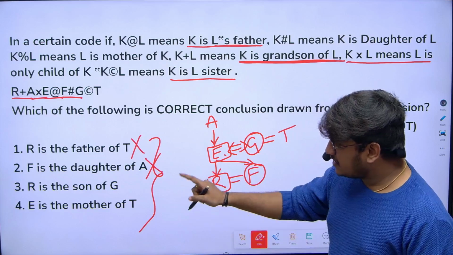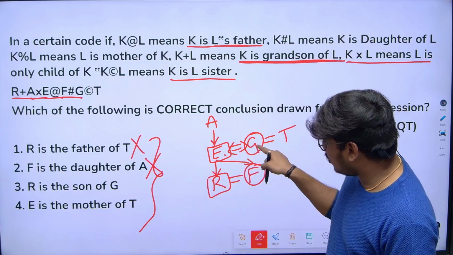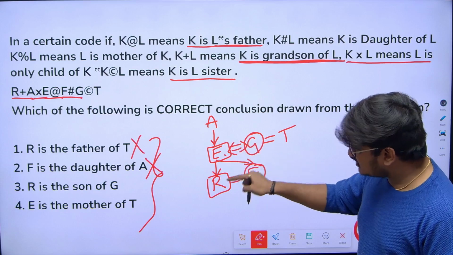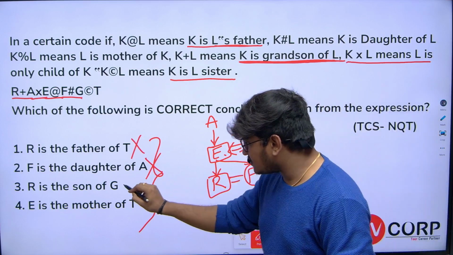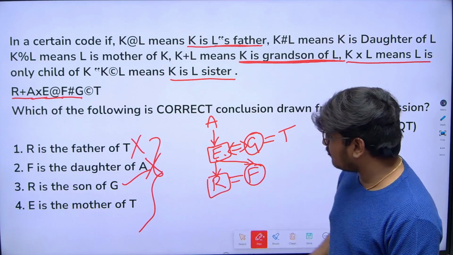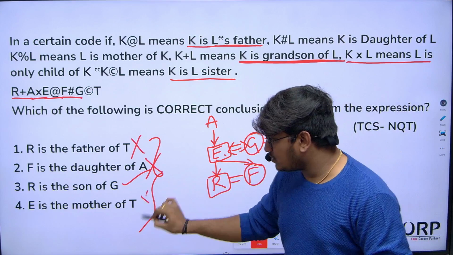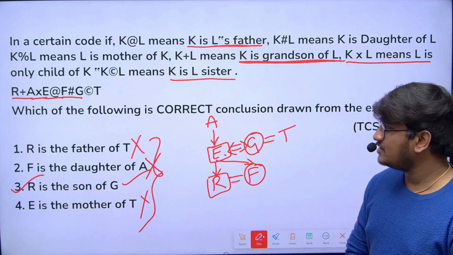Next, R is the son of G. R is son of G. Obviously, when these two are wife and husband, his son is R. Obviously, G's son is R. R is son of G. Yes, this is correct. We'll cross check the last option also. E is the mother of T. Is it E is mother of T? No. So the correct answer is R is son of G.